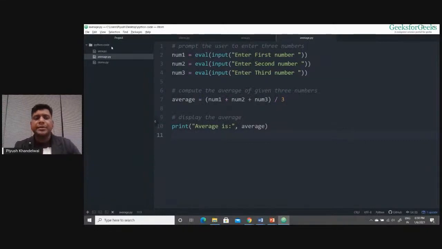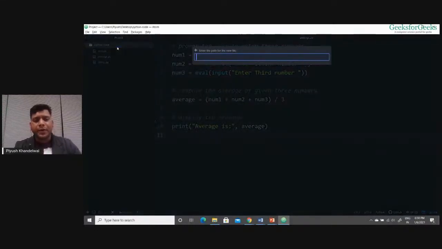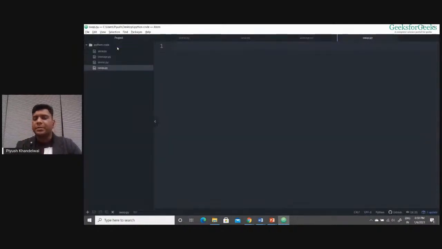Okay. So I'll again create a new file over here. Right click, new file. Let it be swap.py. Don't forget the .py extension, right? So I have the .py extension. Now, again, we will write down the steps in the form of comments. Don't forget this. So we'll set the value of A and we'll set the value of B. We have two variables A and B. We'll swap the values. First, we'll set the values of A and B.